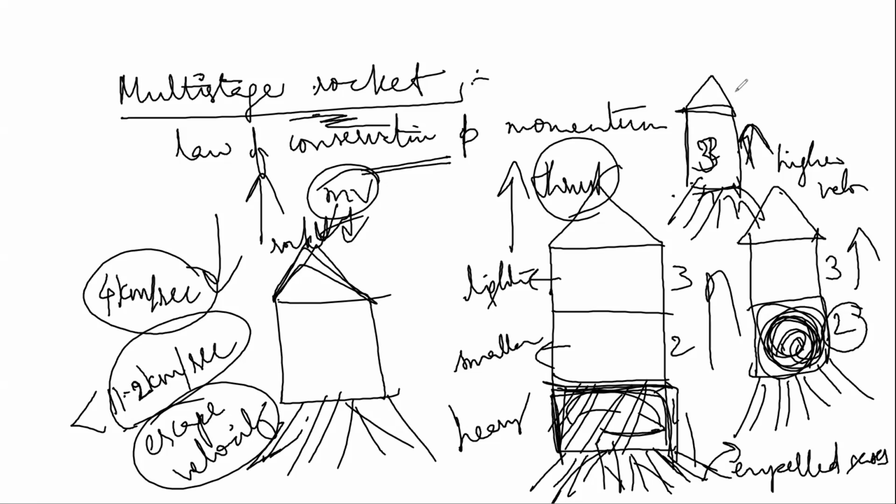We have multiple stages so that the rocket can travel a much greater distance into space, when you want to place your satellite at a particular orbit. So we need some specific velocity, right? This velocity can be achieved by multi-stage rockets. Okay.